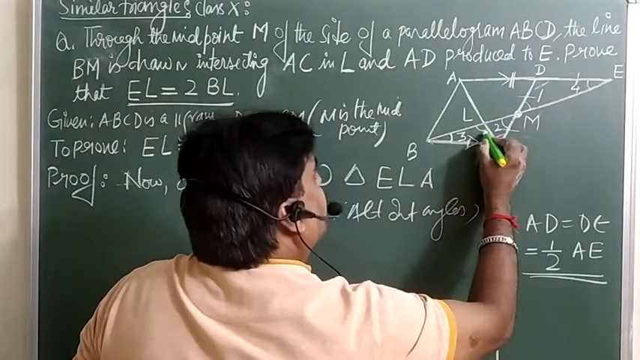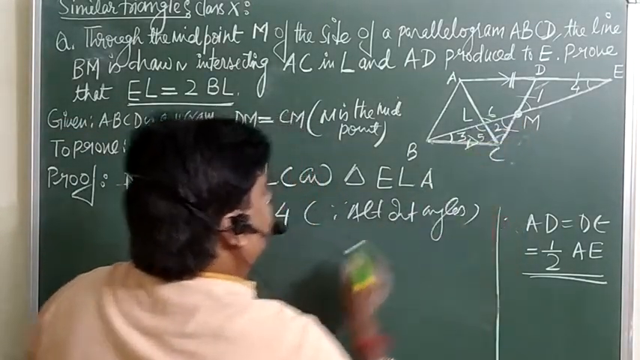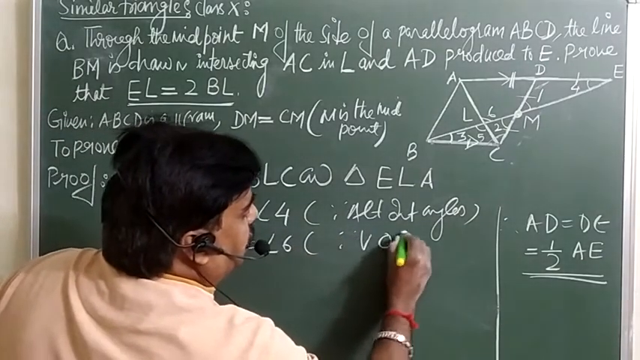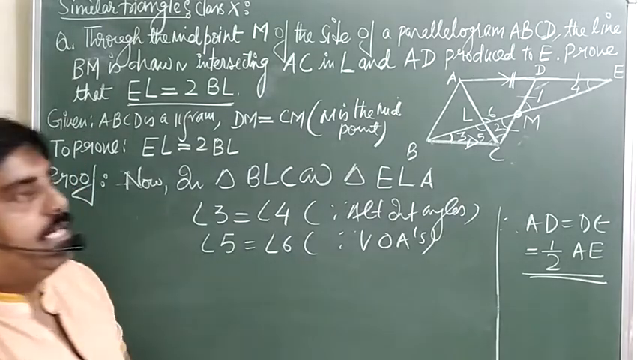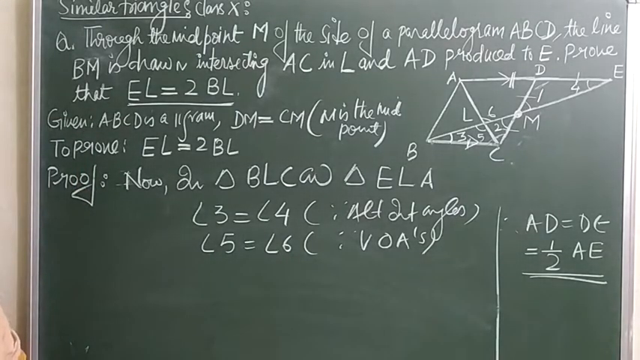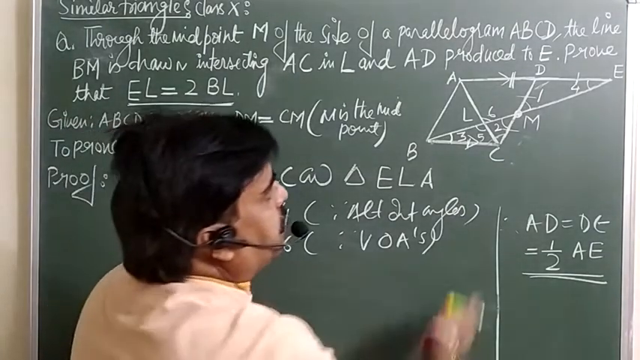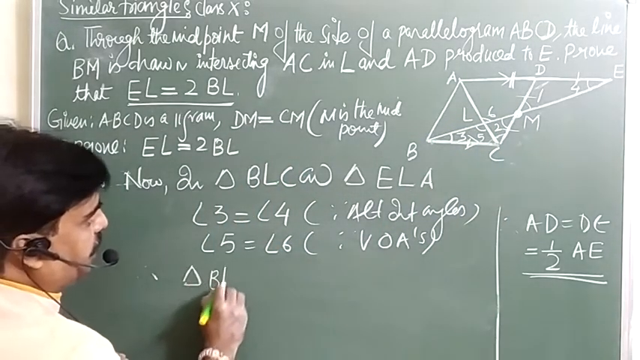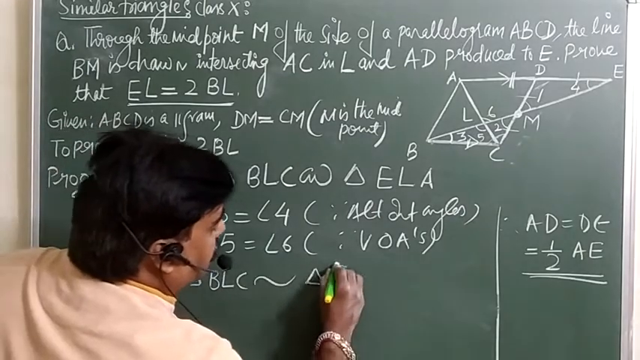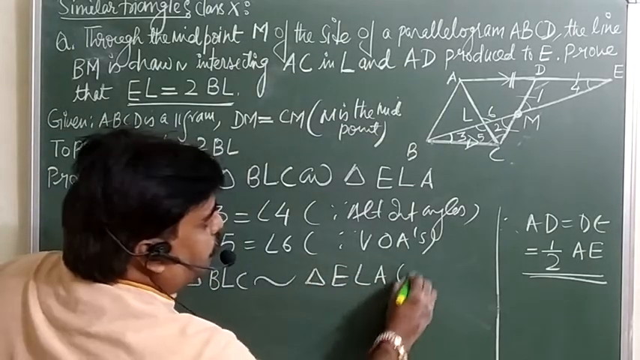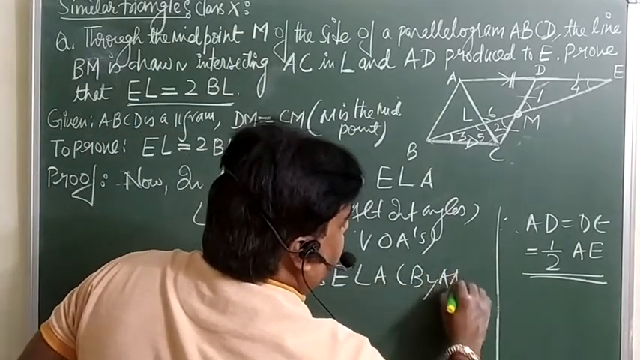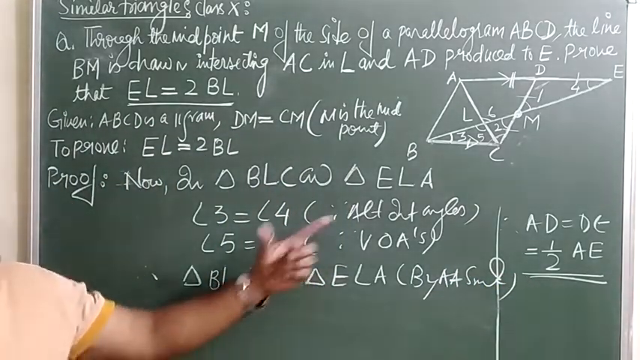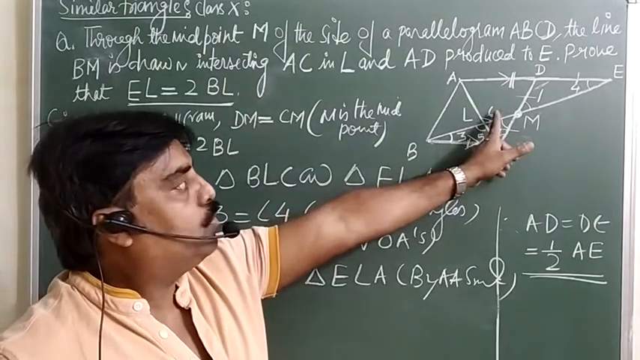This angle, you can say 5, will be equal to angle 6. Vertical opposite angles are always equal. This we already know. So you can say these two triangles are similar, triangle BLC is similar to triangle ELA by AA similarity. And if the triangles are similar, as we already discussed, equal angles' opposite side ratios are equal.